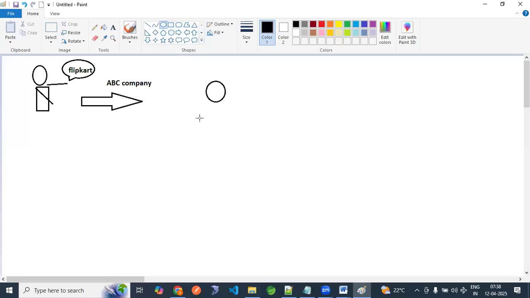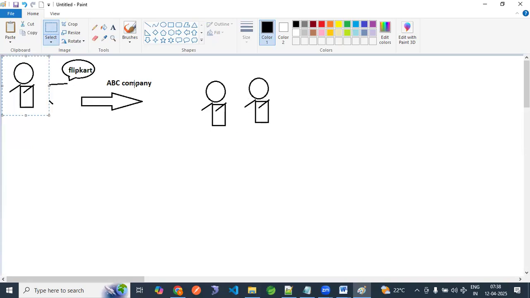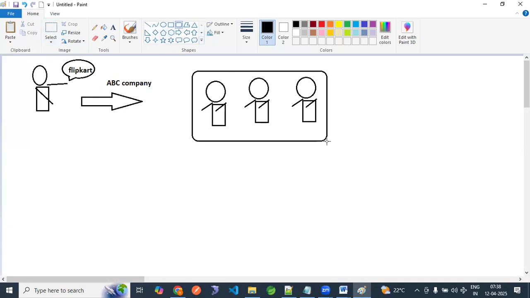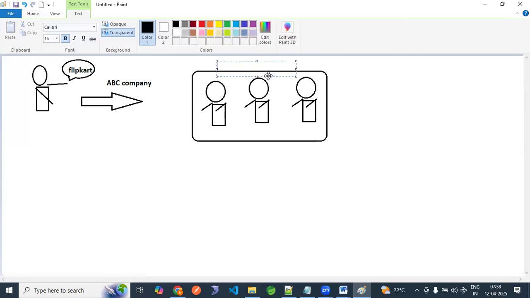It will hire some developers, right? These are the developers. So this is nothing but the development team. Okay. Now try to observe. Development team.